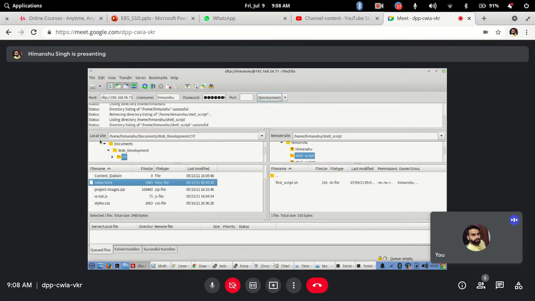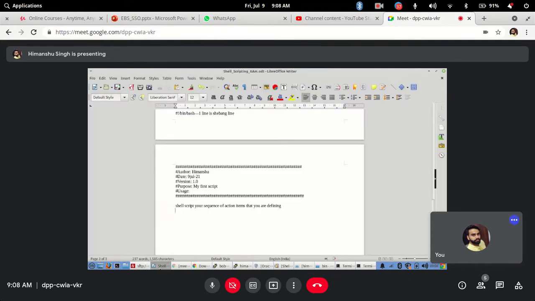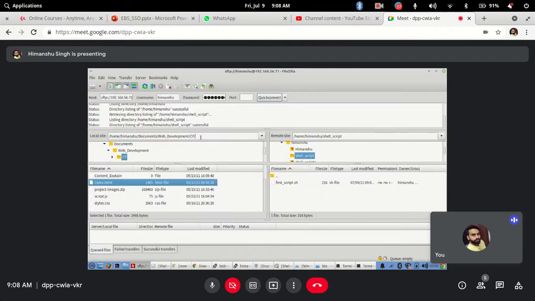On the local side, which is your Windows, go to the directory where that file is. Simply open Notepad, write the code we have seen today, put it in this file, and just drag and drop it to the location you want on the server.